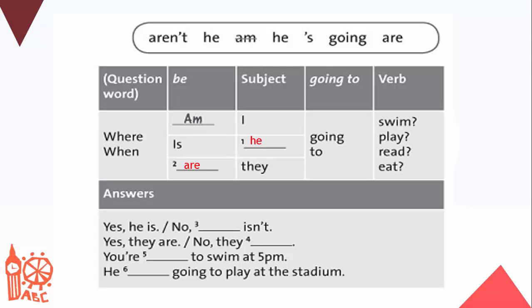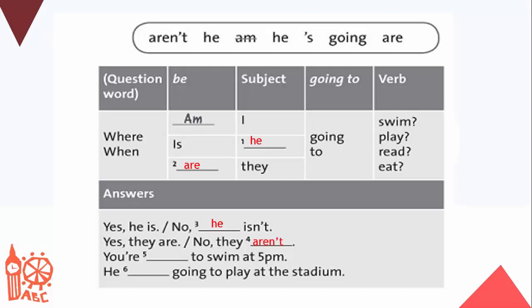Now when we answer these questions, when the question is a yes/no question, then first we need to have yes or no, then we need to have the subject. Yes, he is, no, he isn't. Or, yes, they are, no, they aren't.